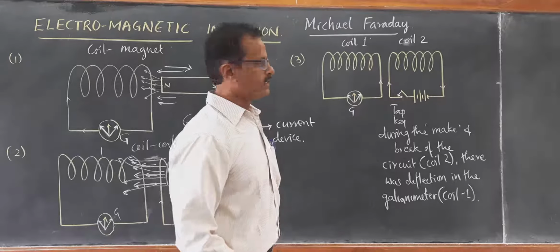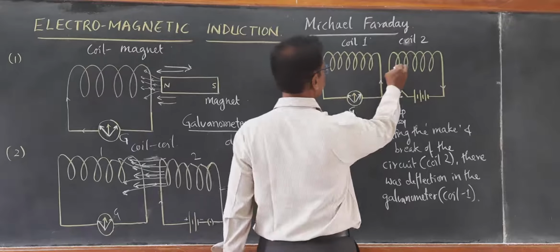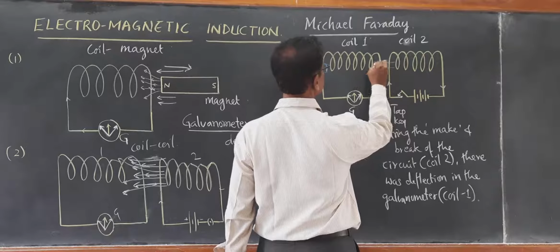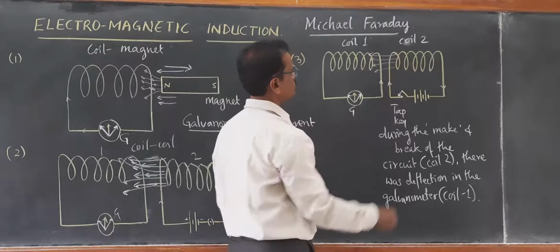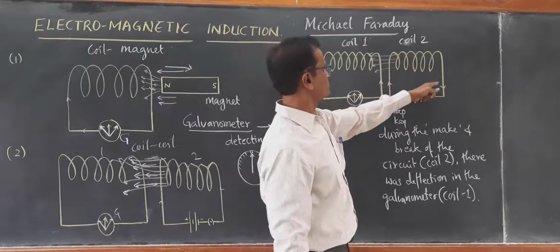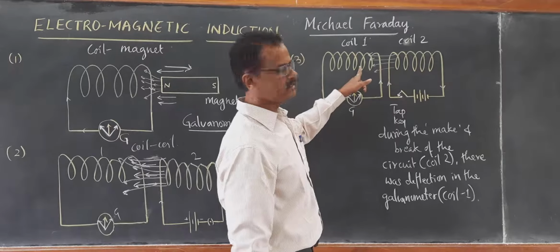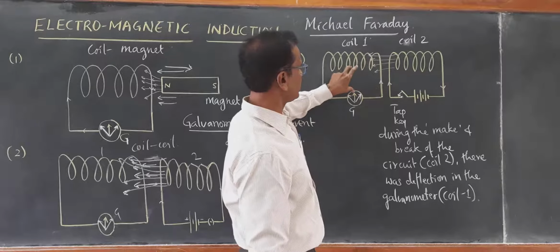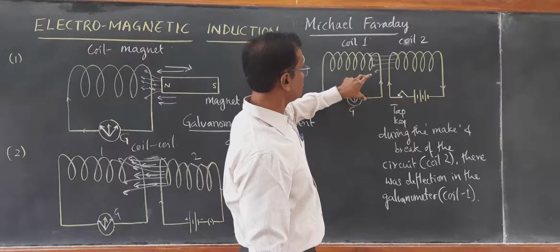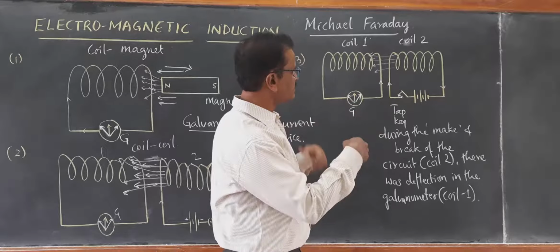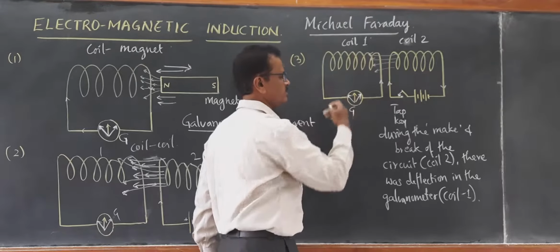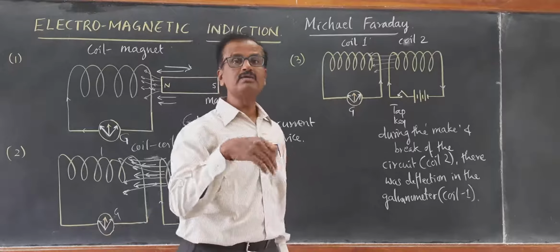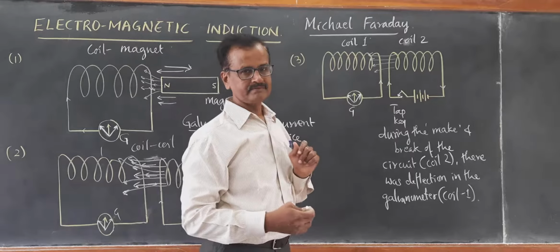So what happens again? During the make, you see the field lines are increasing. The magnetic field lines produced due to the current flowing through it are increasing. The field lines coming in contact with coil number 1 are increasing, as a result of increasing magnetic field strength. It could induce current in coil number 1.